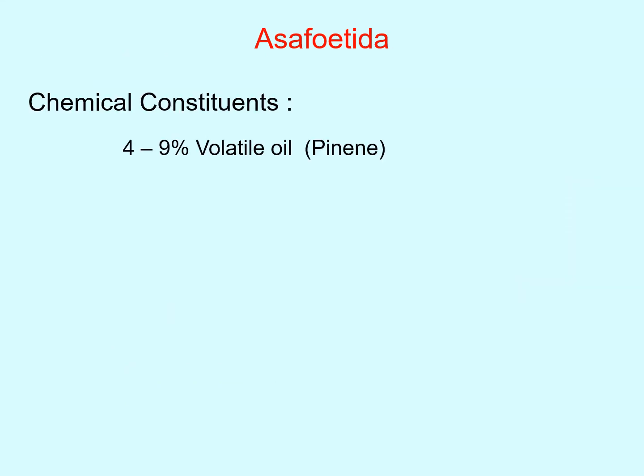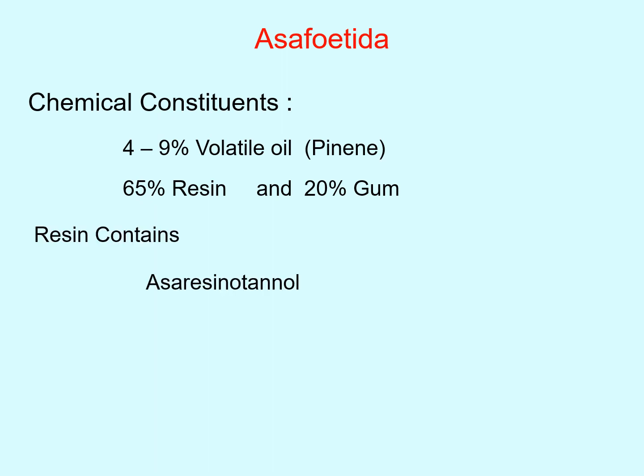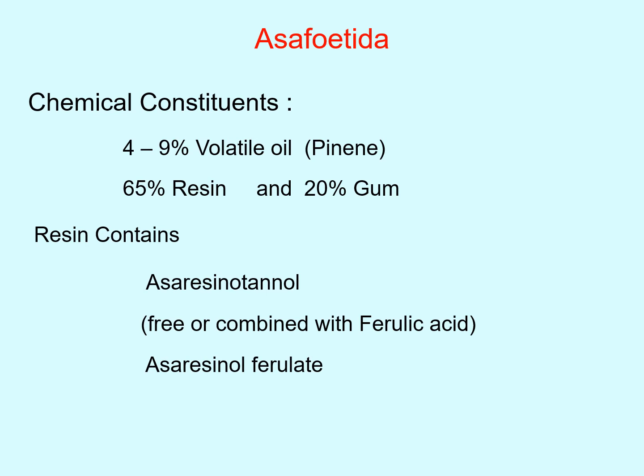Chemically, asafoetida contains 4 to 9% of volatile oil. Main volatile oil is pinene. It also contains 65% of resin and 20% of gum. Resin contains asaresinotannol, free or combined with ferulic acid, as asaresinol ferulate, which is an ester of asaresinol and ferulic acid.